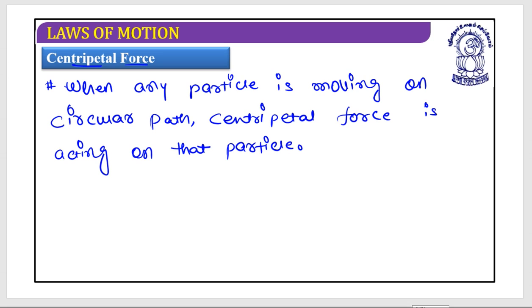When a particle is moving on a circular path, every time it has a force acting on it, and this force is known as the centripetal force. Okay, where does it act and how does it act? Let's have a look.